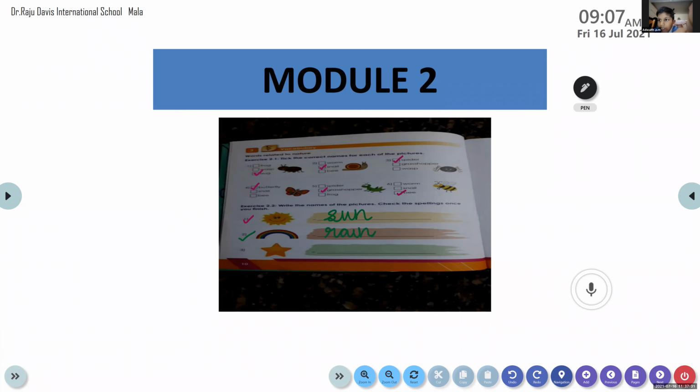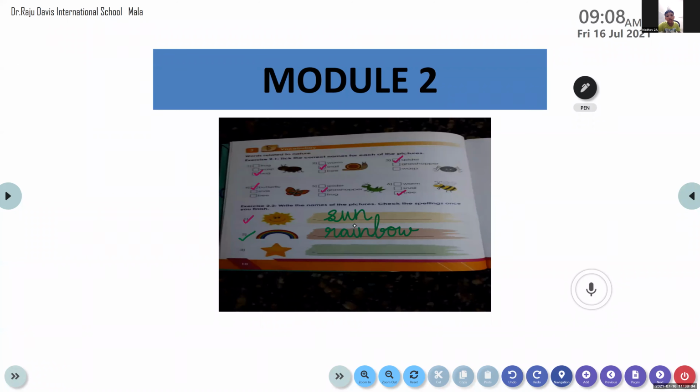R-A-I-N. B-O-W. I think somebody else is giving the answer, right? Don't do that, my dear students. Madhav, what is the spelling of rainbow? Rain.